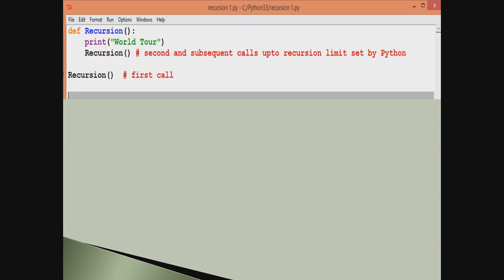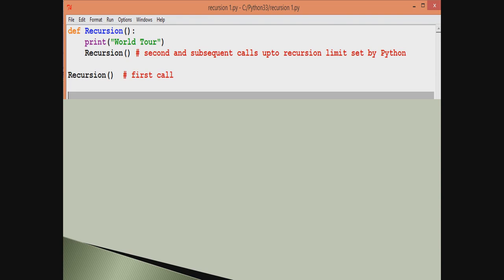Now the second statement itself calls the recursion function again. When it calls the recursion function again, world tour would be printed again. Then the recursion function again calls itself. World tour is again displayed. Then the recursion function again calls itself, and world tour gets displayed again. Now how many times will this recursion function work?